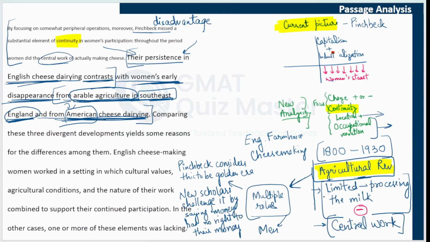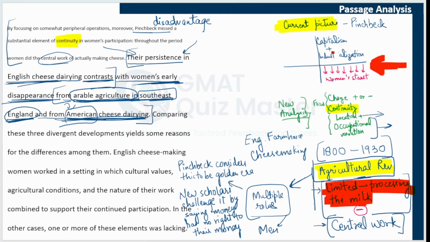Earlier, we thought that this limitation, or what Pinchbeck tried to highlight, was that this limitation of women to processing the milk was a negative thing for women. Their role was restricted, their ability was restricted. That was a negative way of portraying what history told us, right? And it was in line of presenting this consistent decline in women's status.